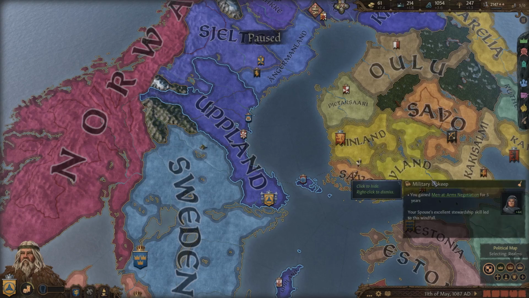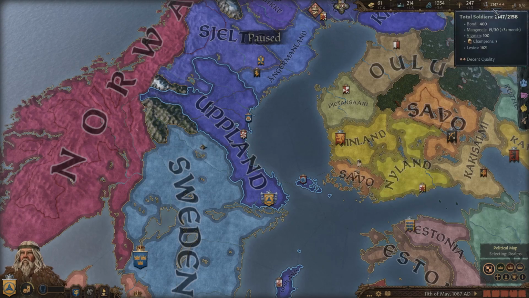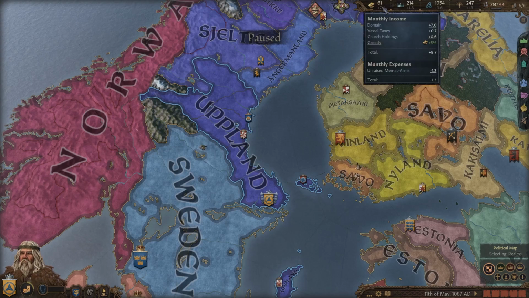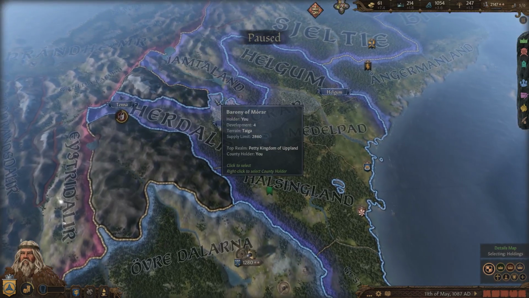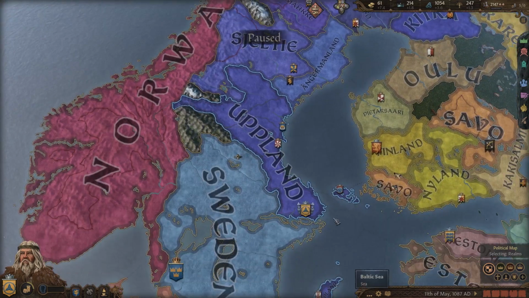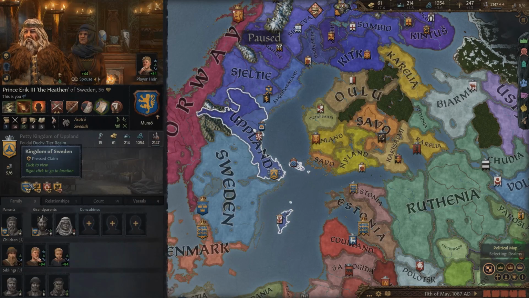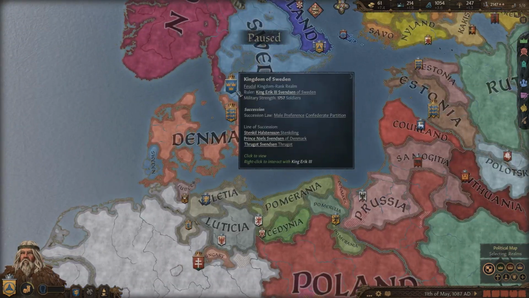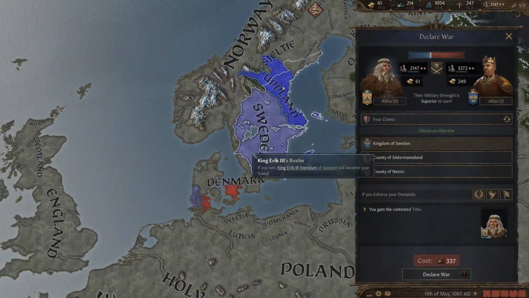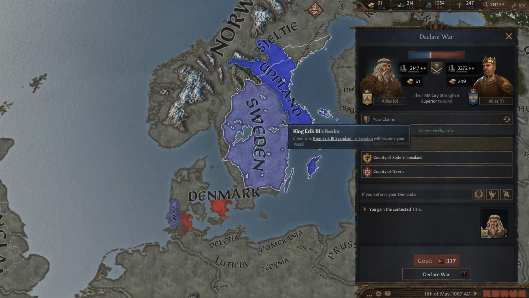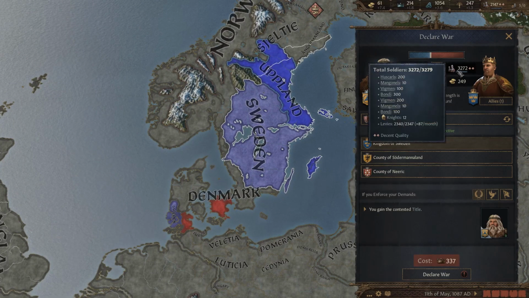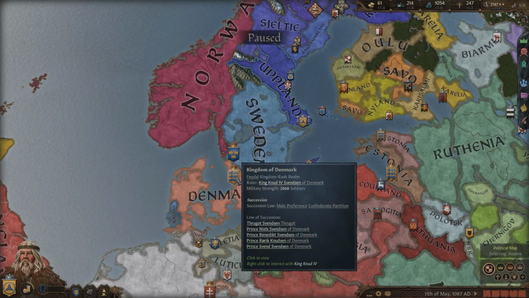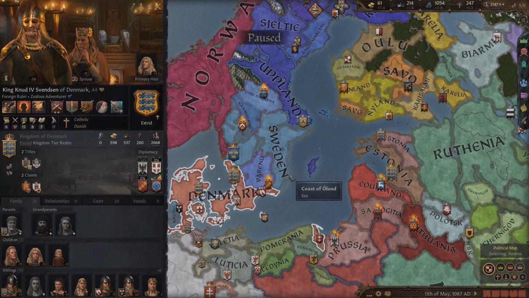Here's a quick update for you guys. We are up to 2100 troops, pretty decent, and 7.4 gold per month, which is a lot now that we are almost on full control on all of our counties. Our player here actually has claims on all of Sweden, and the thing is, if we let our character die, then he won't get to exercise these claims. They'll not be passed down to his son. So I'm thinking we're gonna have to make our move for the whole kingdom of Sweden here, as you can see. But the only problem is that he is allied currently to Denmark, who has decent strength, but they are at war with a lot of people.